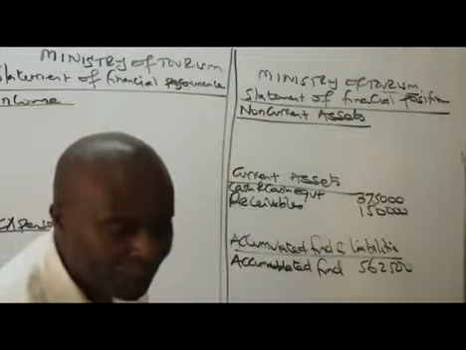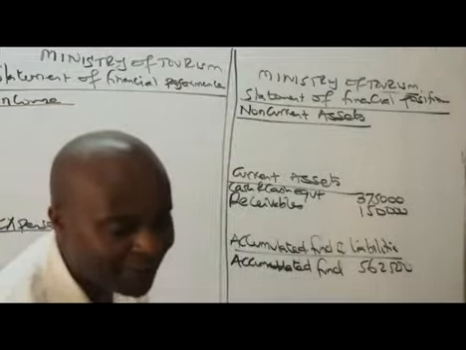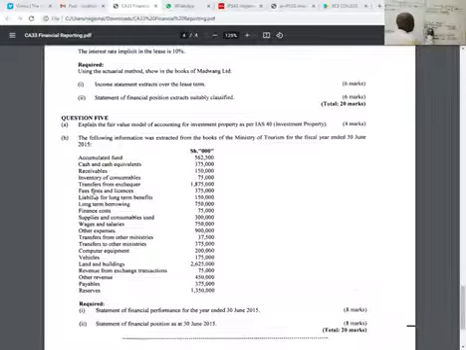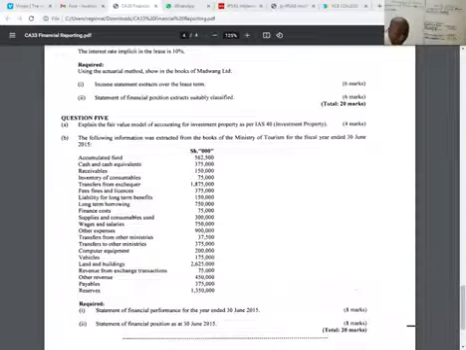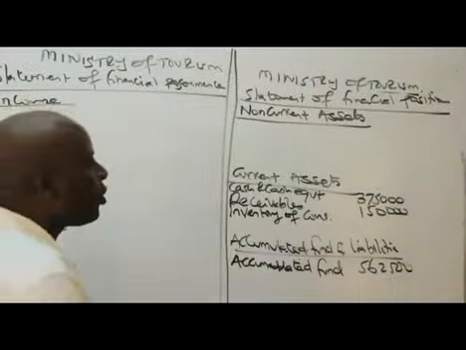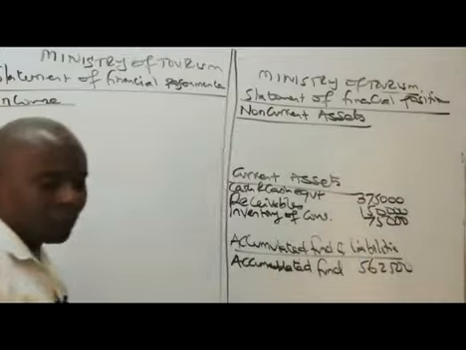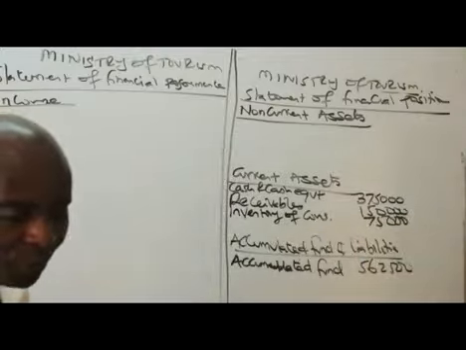The next item, and your case is quite easy because you are simply ticking as we get along. The next one is inventory. That comes here, inventory of consumables. How much do we have there? We have 75,000. Inventory of consumables, 75,000. Thank you very much. Great. So we pick the next one.